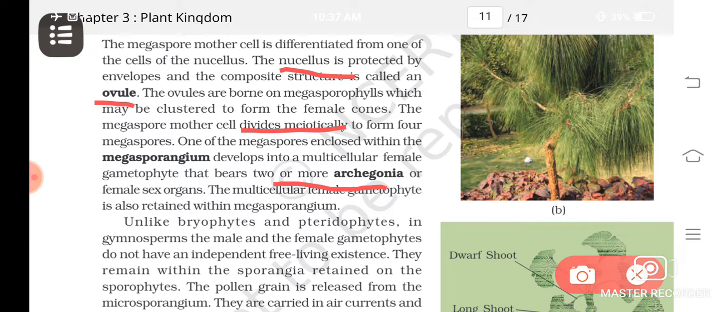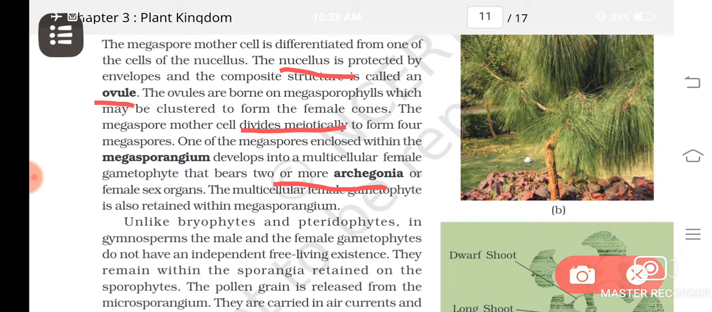So male gametophyte is more reduced. It is represented by only 2 or 3 cells, which is present in the pollen grain. Understood? And the female gametophyte is represented by 2 or more archegonia, and archegonia produce the egg. Is it clear? Now the pollen grain after pollination, from here you can see wind as the pollinating agent. So that is also one advantage. Wind is the main pollinating agent.